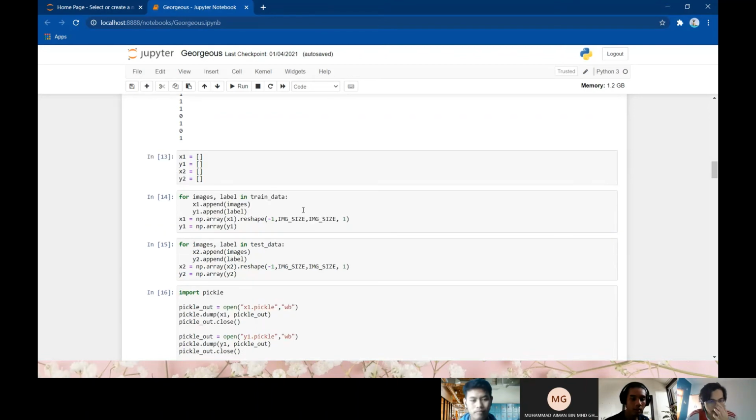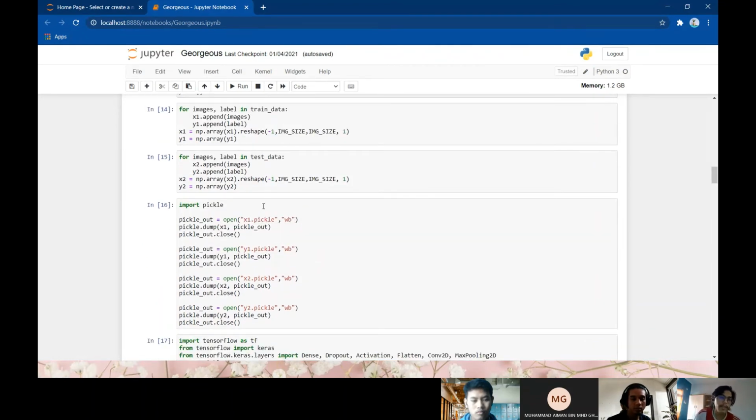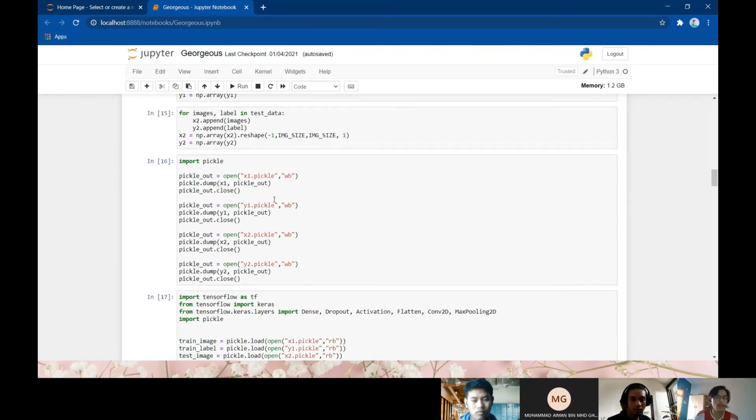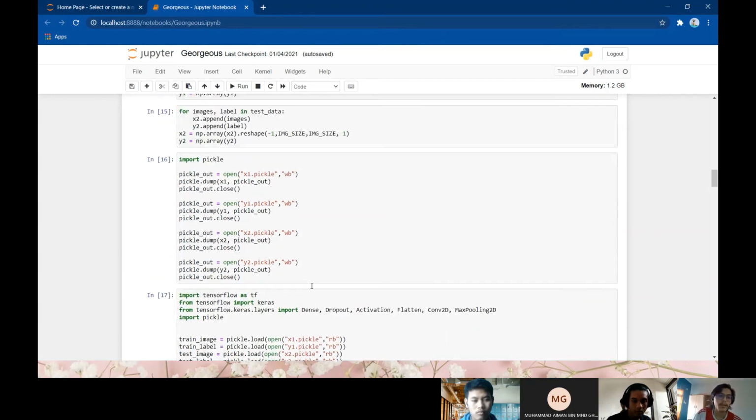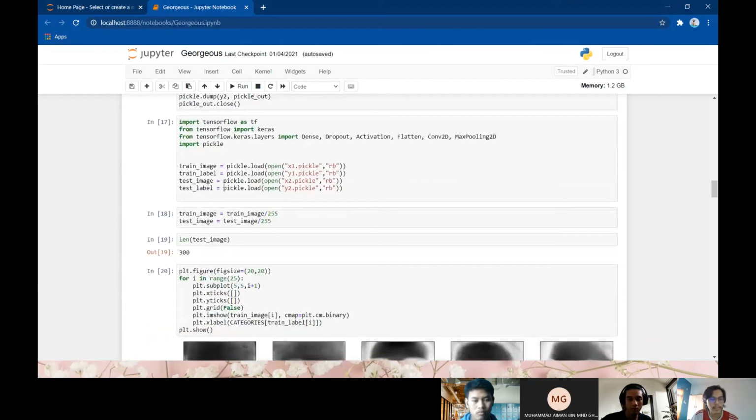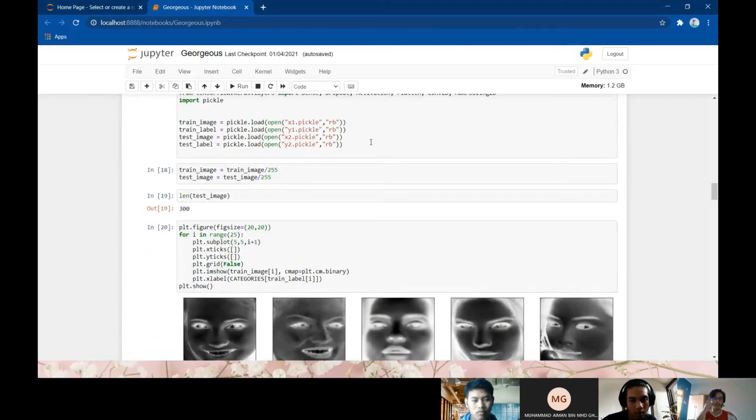Okay, next. Here we declare that the images and labels in the train data are x1 and y1. Then we pickle the data so that if we need it in other code, we can just call the pickle here to import the train data and test data. Okay, proceed to Muhayyidin.